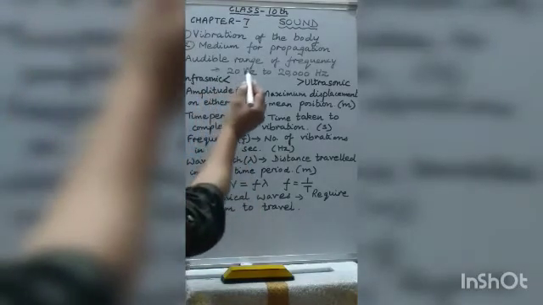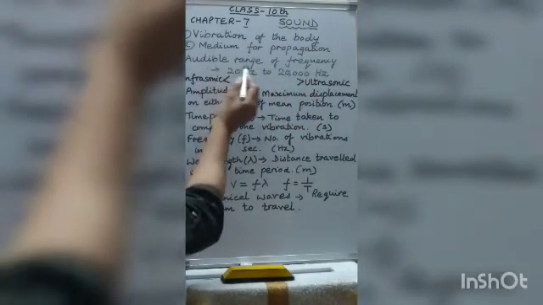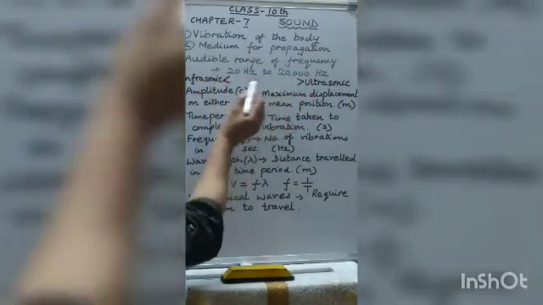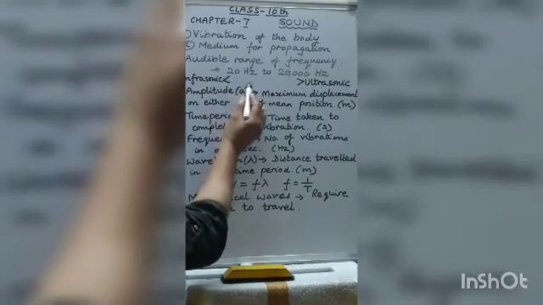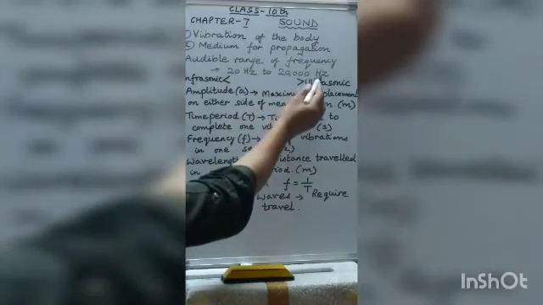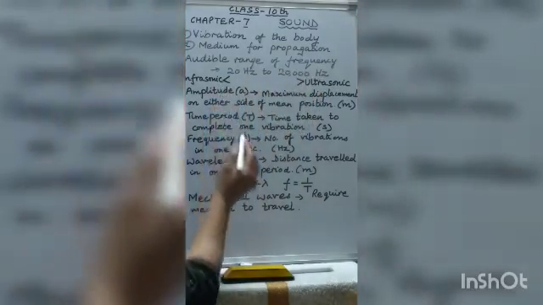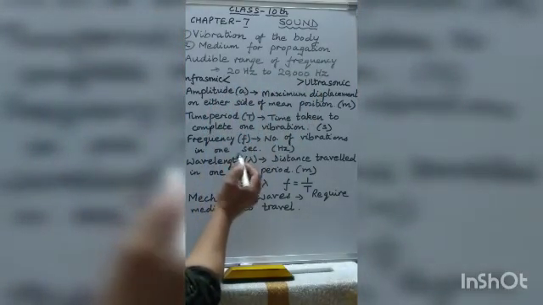But our ears are sensitive only to a limited range of frequency, which is called the audible range. That means a normal human ear can hear only frequencies between 20 Hz to 20,000 Hz. But this sensitivity also depends on age.